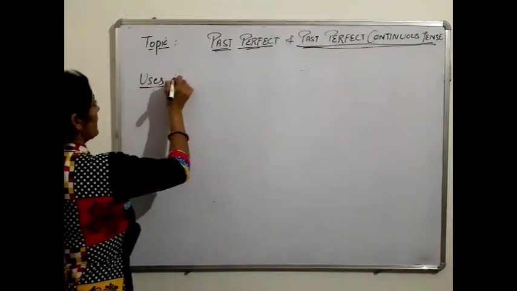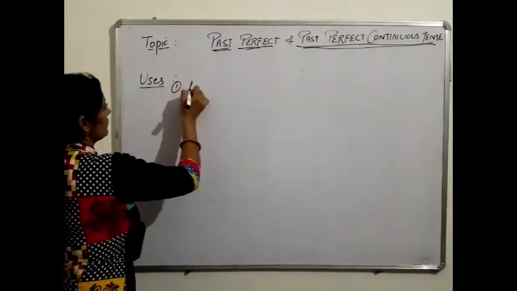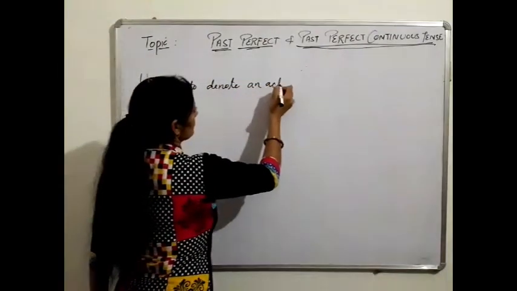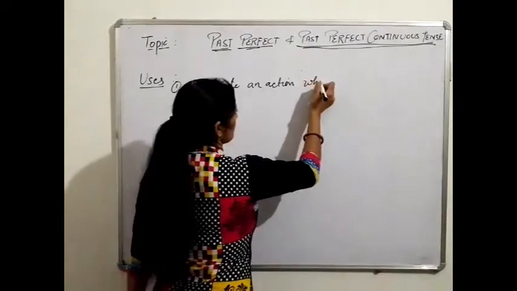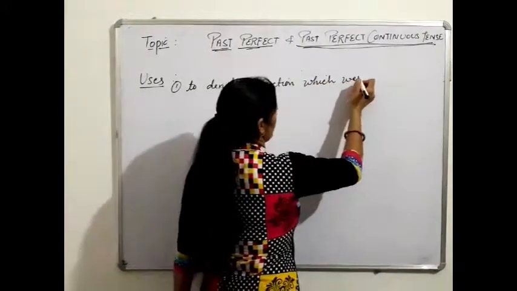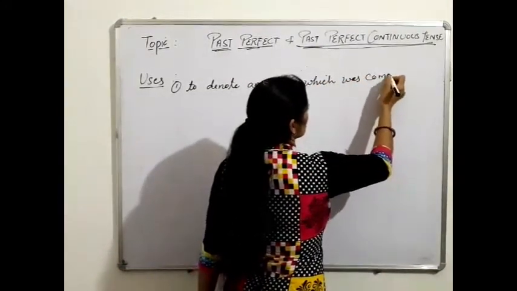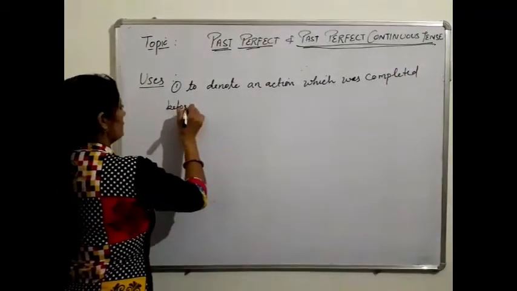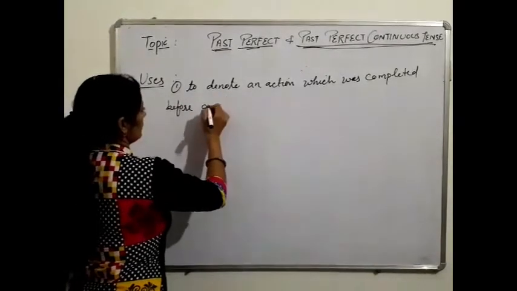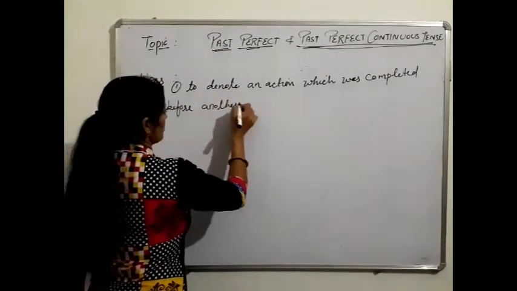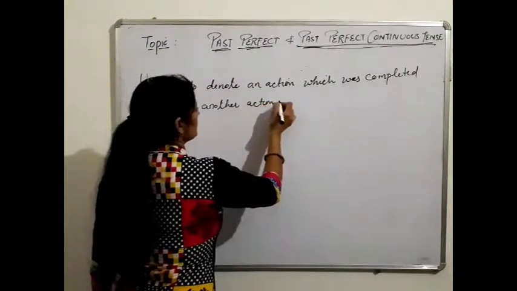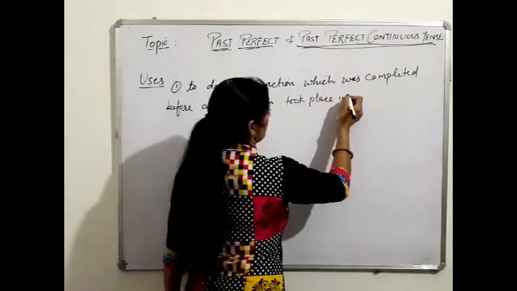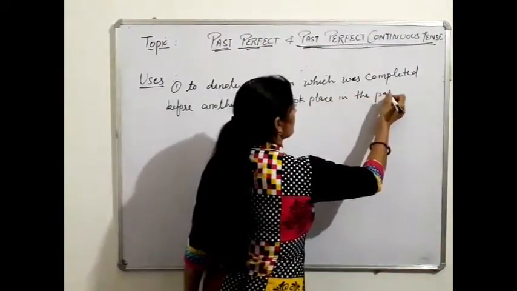Uses of past perfect. First one is to denote an action which was completed before another action took place in the past.